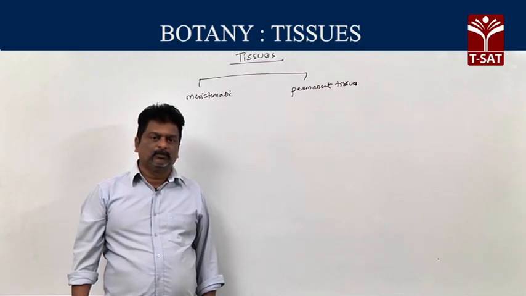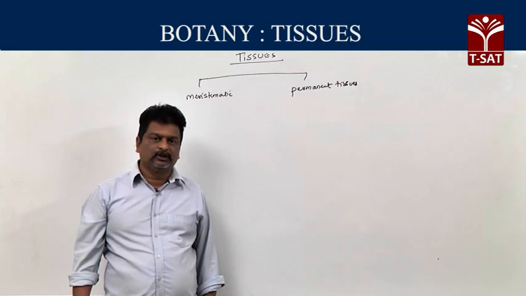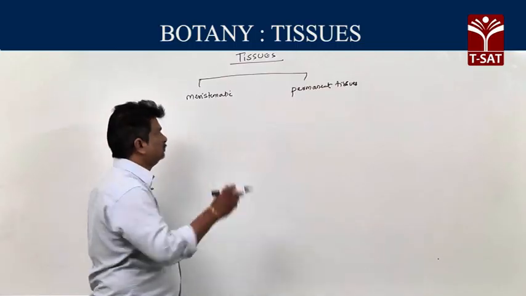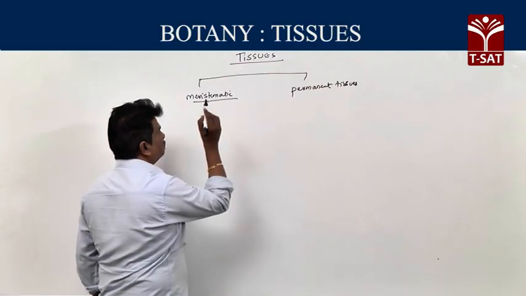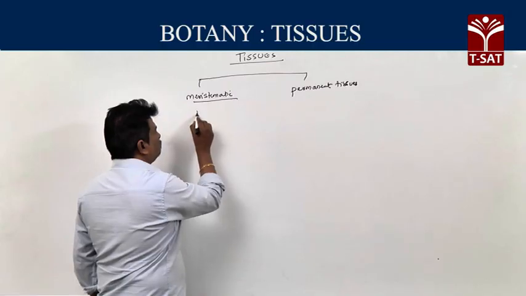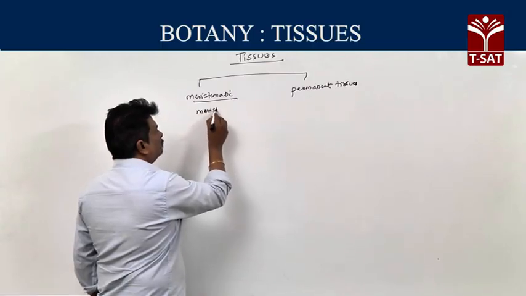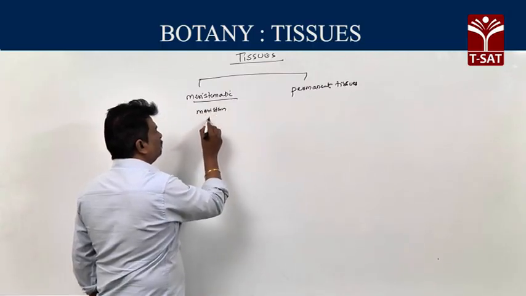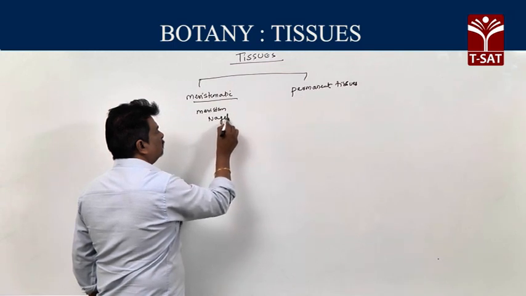Then meristems are present from embryonic stage. It means starting stage of life cycle, but they are restricted to only certain areas. And now, characters of meristems. The term meristem was given by Nageli.